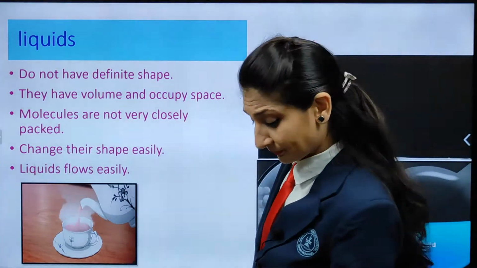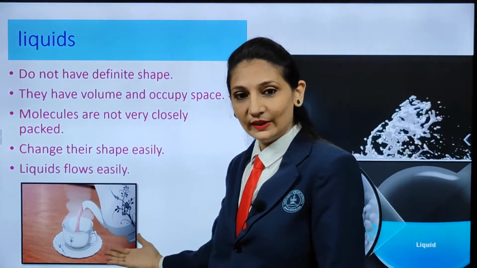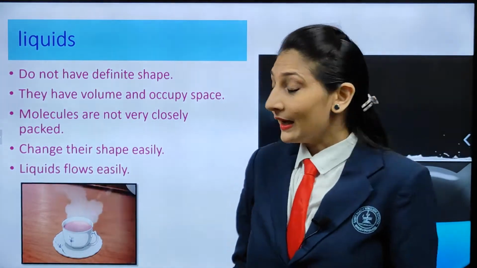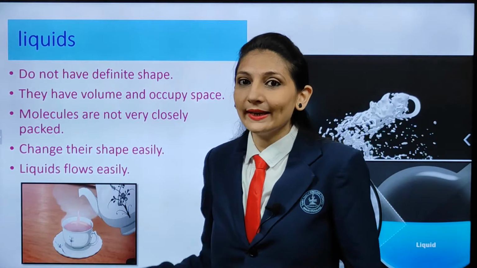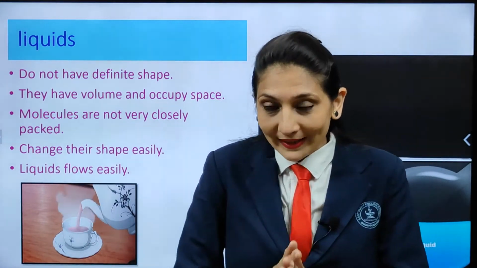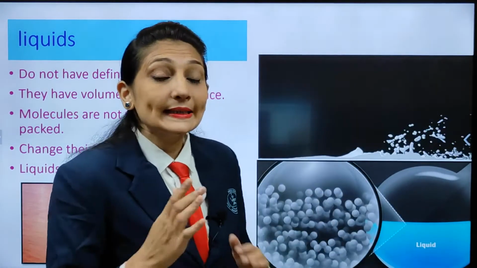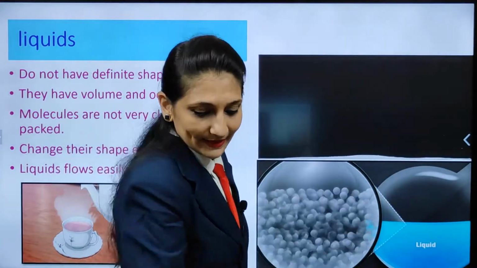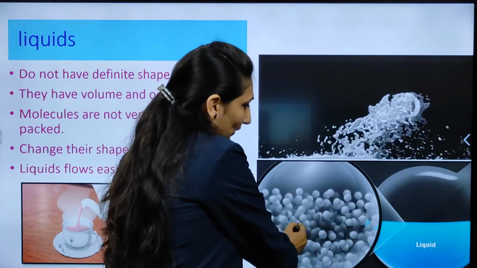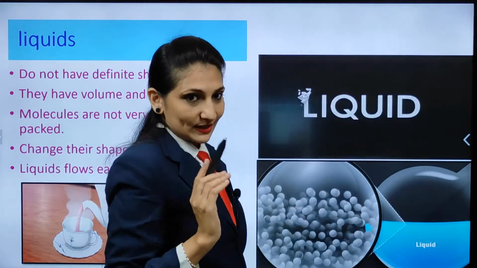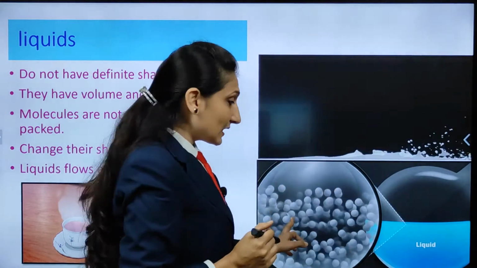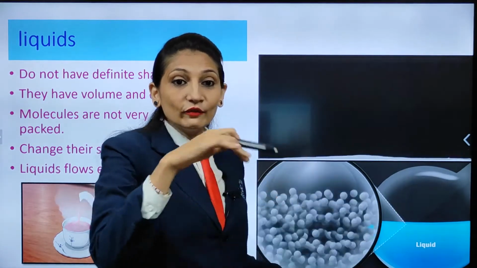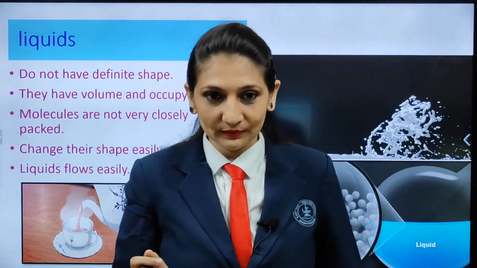Here you can see, this is a cup of tea. If we are pouring it into the cup, it will take the shape of the cup. If we pour it into the saucer, then it will take the shape of the saucer. Why is this happening? Because molecules of liquids are like this. Here you can see, these are the molecules of liquids. It's not like the solid state, which is tightly packed, but these molecules are loosely packed. Because of that, liquid flows easily, like a river.